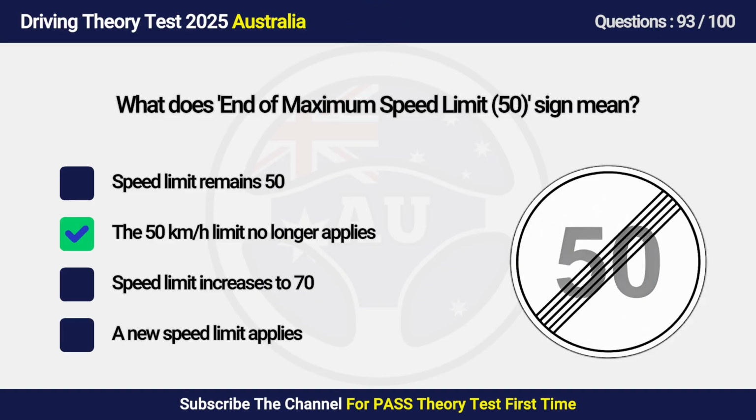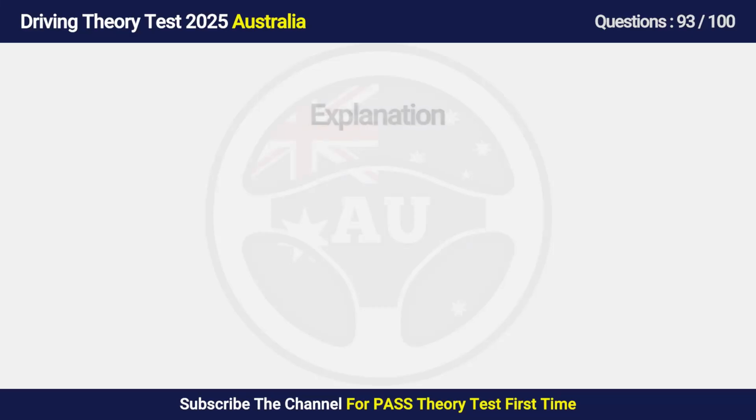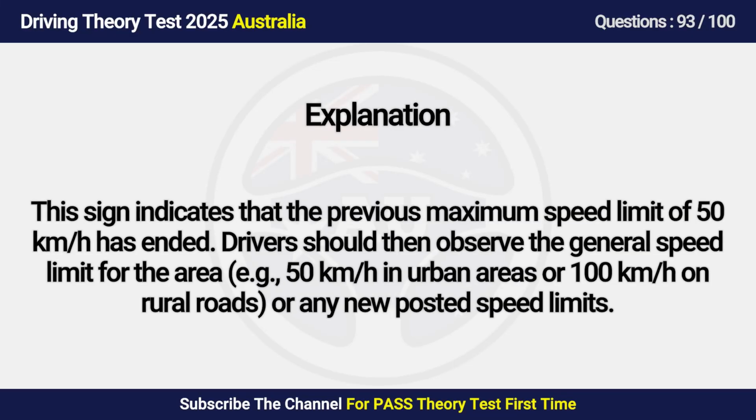Answer is B. The 50 limit no longer applies. This sign indicates that the previous maximum speed limit of 50 has ended. Drivers should then observe the general speed limit for the area, e.g. 50 in urban areas or 100 on rural roads, or any new posted speed limits.